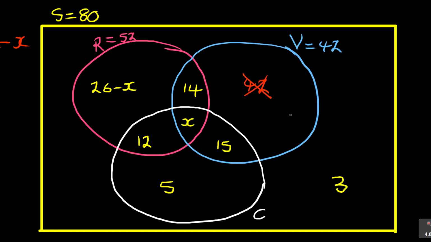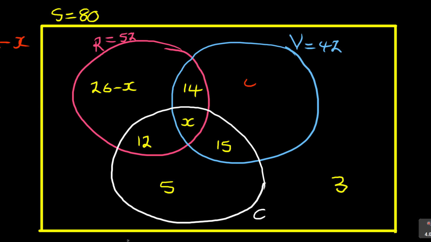Because now you are saying 42 plus, and remember, it includes this number. So if you are saying there are 42 here, you are saying 42 plus 14 plus 15 plus X. That is already a way bigger number, which is closer to 80 now. So you cannot say that. What you need to understand is that the 42 includes the 14, the 15, and the X number which we're going to find. So please avoid that temptation.